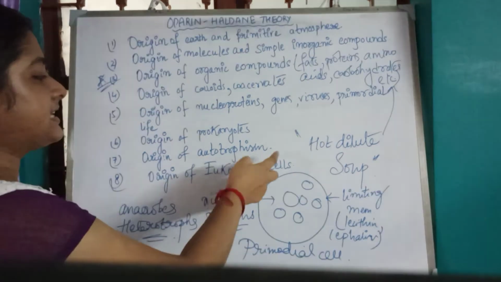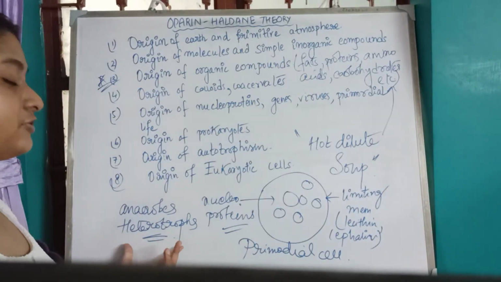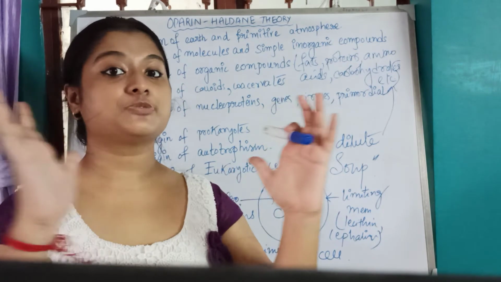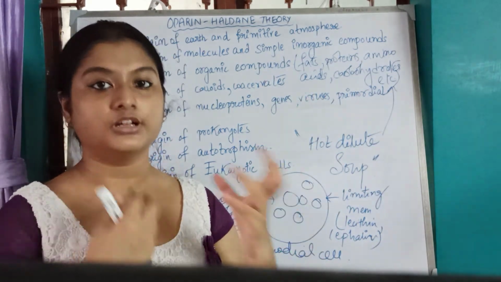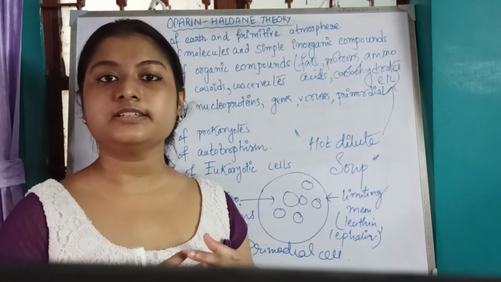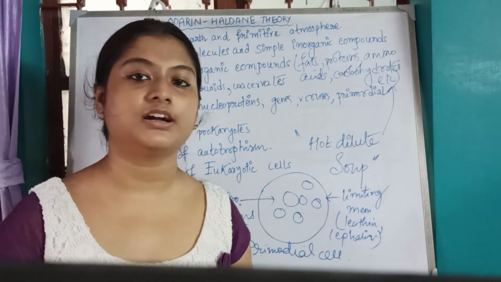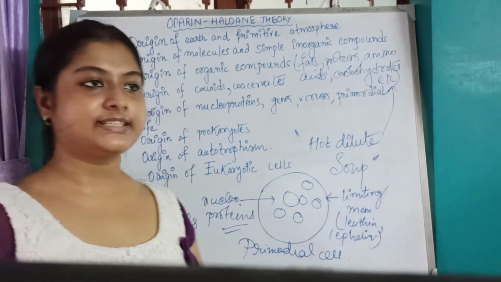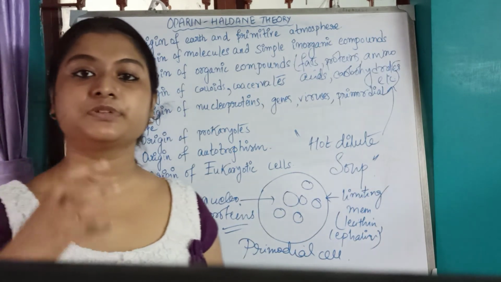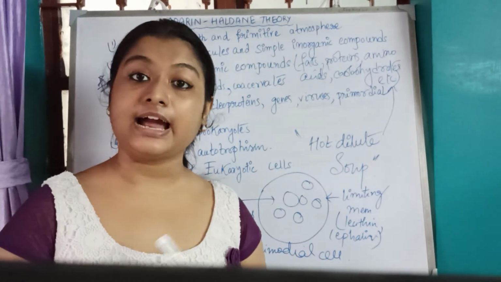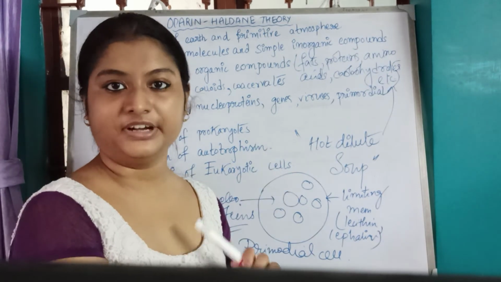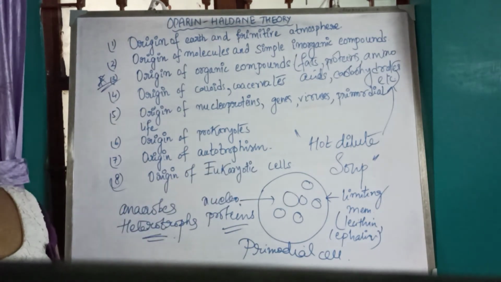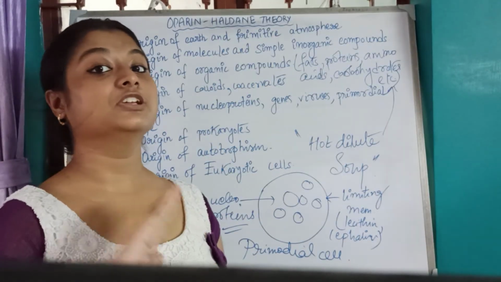Then how did autotrophism come? These anaerobic heterotrophic organisms began to consume the organic compounds present in the rich mixture, that is, the primordial soup, for their survival. As a result, a time came when there was a scarcity of molecules in the mixture. Within that time, these organisms developed an enzyme that had the capability to synthesize carbohydrate, and eventually that led to autotrophism. It led to the formation of carbohydrate and the evolution of oxygen.